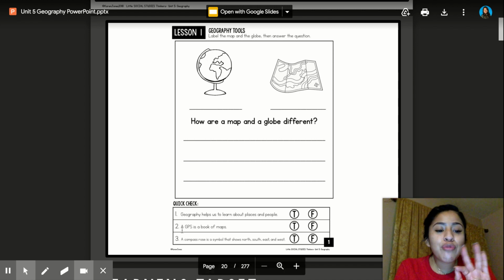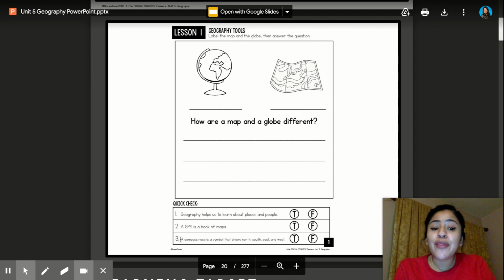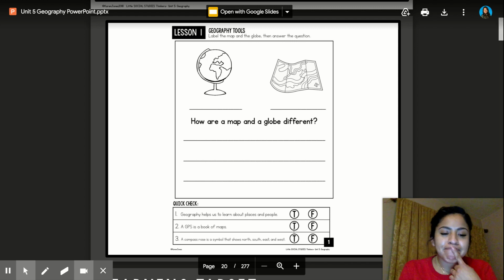And down here you have 3 true or false questions. The first question says, geography helps us to learn about places and people. You're going to mark true or false. The second question says, a GPS is a book of maps. True or false? And the third question is, a compass rose is a symbol that shows north, south, east, and west. True or false?